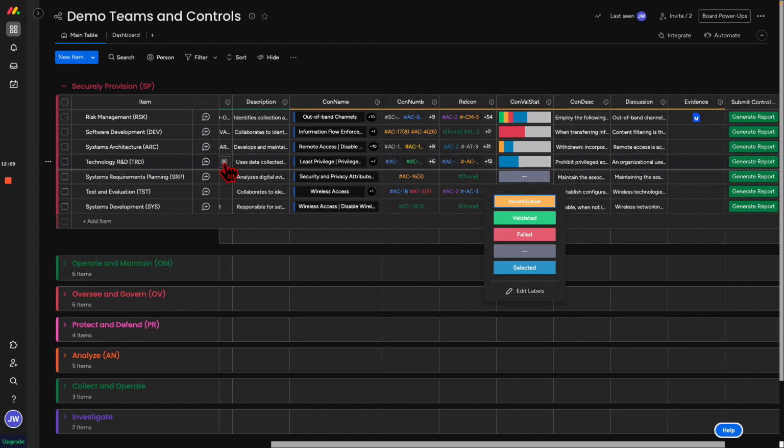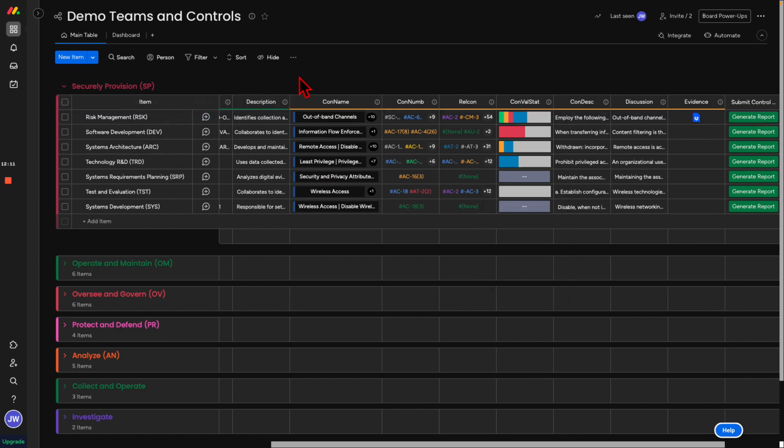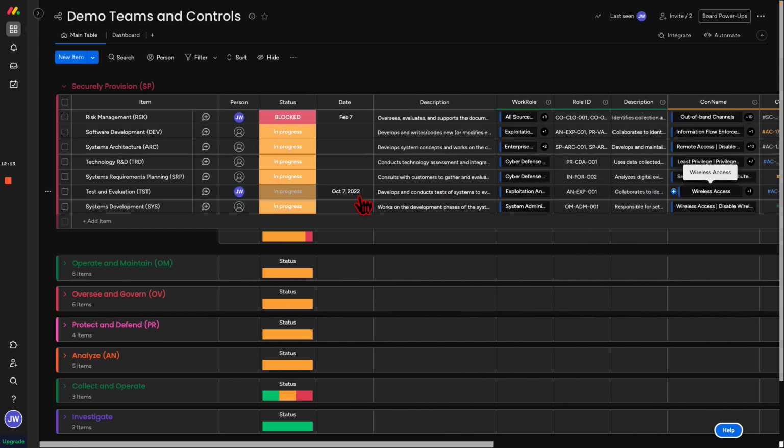Same things we can do for these other teams. So our securely provisioned team is starting to get pretty built up with what they're going to be doing. This team member is blocked by something on this date. So we start to get at a high level glance what's going on in our business, what's going on with our security controls, and how the security controls integrate with the rest of the business.